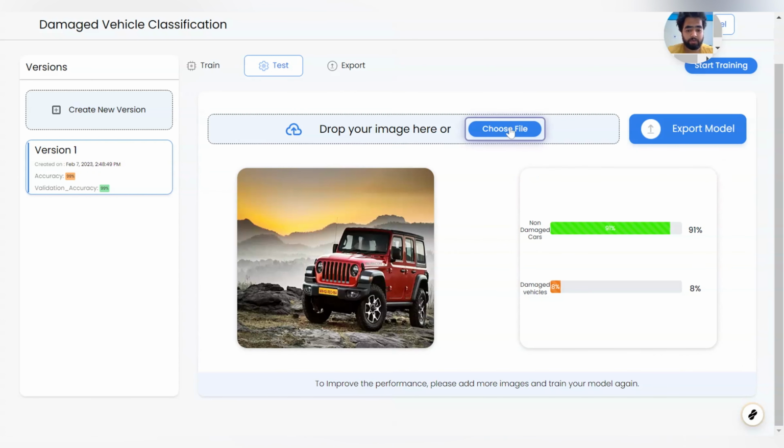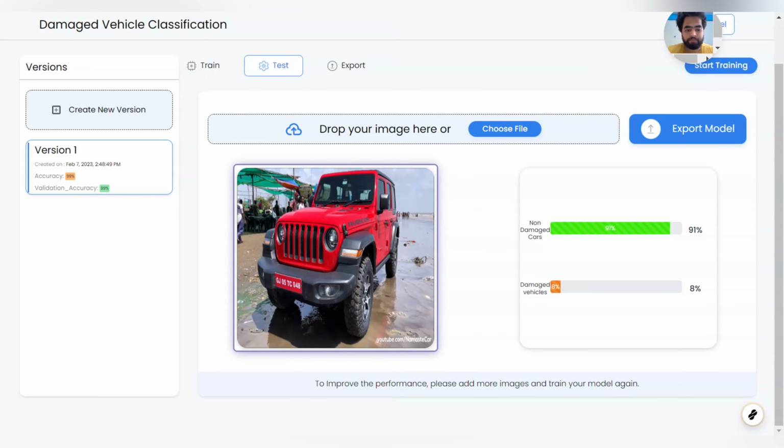Let us try one more example. I will use the same image, and it still shows the same. The model says it is 93% confident that this image is a non-damaged car. So we are done with the testing phase.